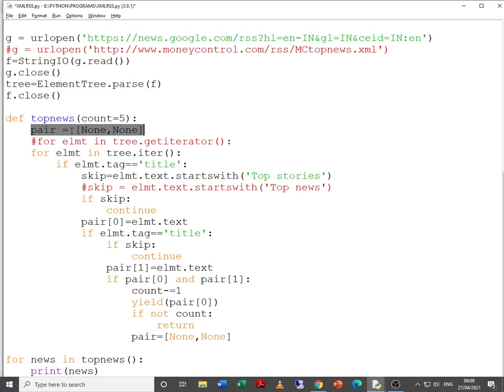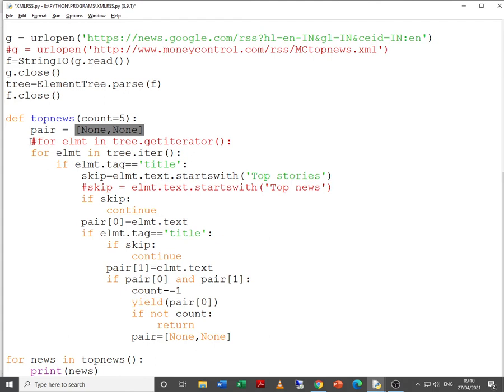Now if you try to recollect, the square brackets are for the list data structure, and none comma none means we are initializing the list with none values. Remember, null is generally a term that is used in databases. In Python, if we don't want to assign any values, we need to make sure that we give none.